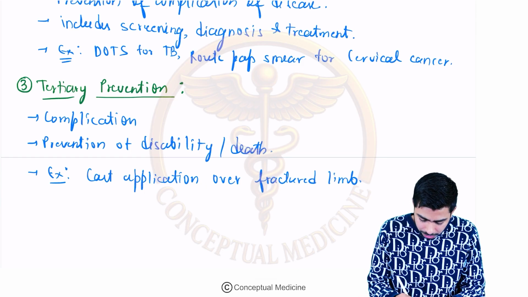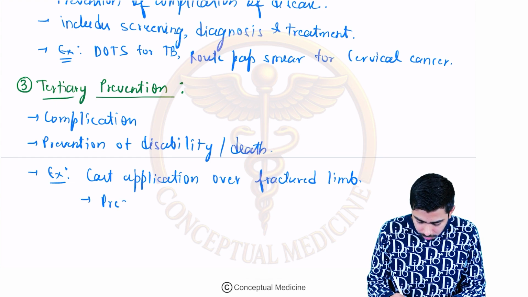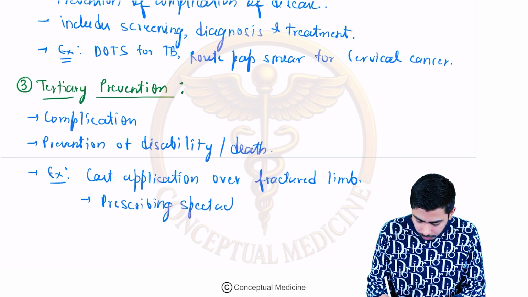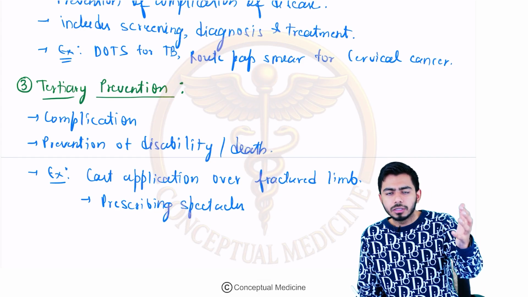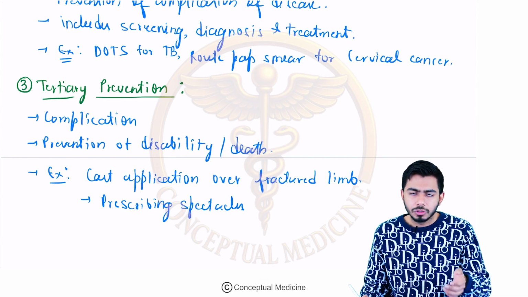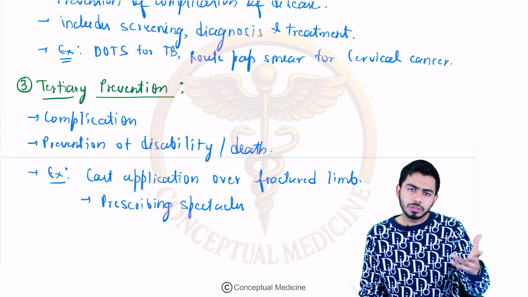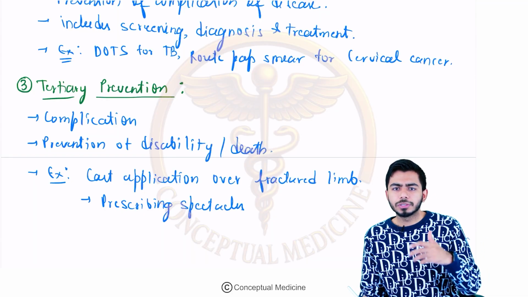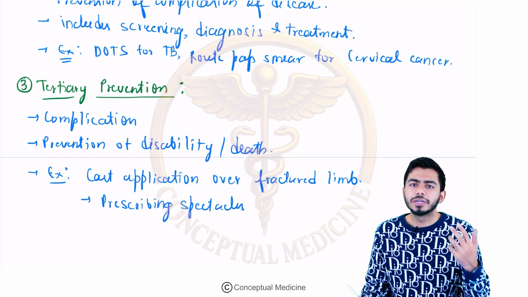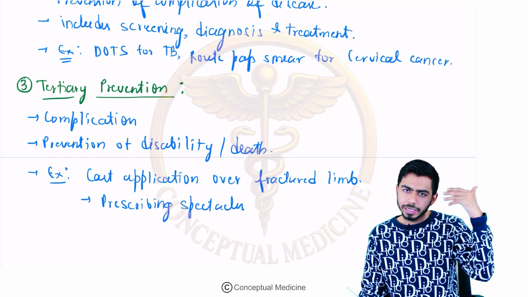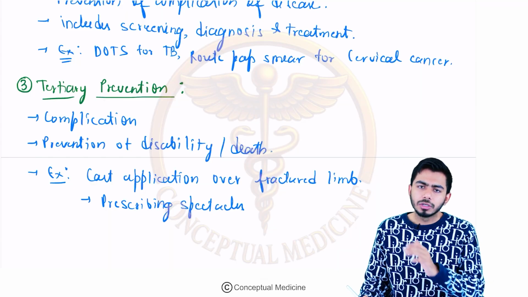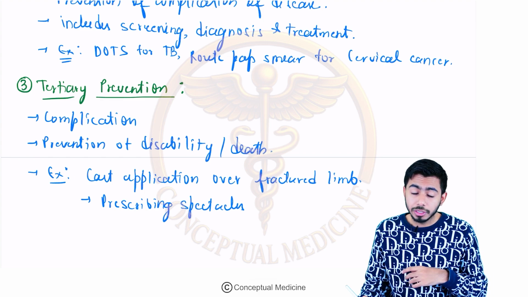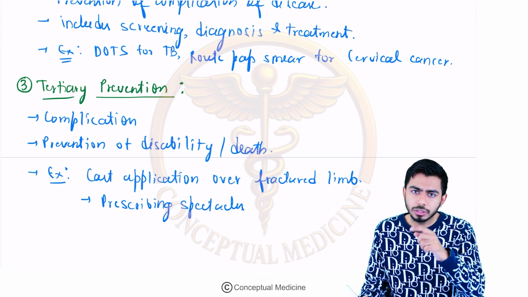Second one, you are prescribing spectacles to someone, right? For example, you are an ophthalmologist and the patient comes to your clinic for a visual acuity test, and you come to know this person has a vision problem, and you prescribe the number for this particular patient. You are prescribing the spectacles for what? For preventing the disability. Later on the number might increase and the person might go towards blindness, right? So you are actually thinking to prevent the disability in this patient. So that is the tertiary level of prevention, right?